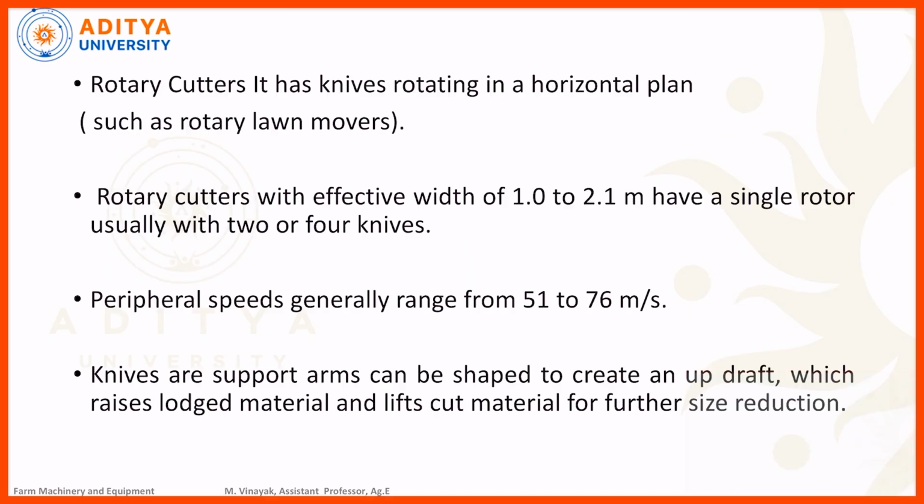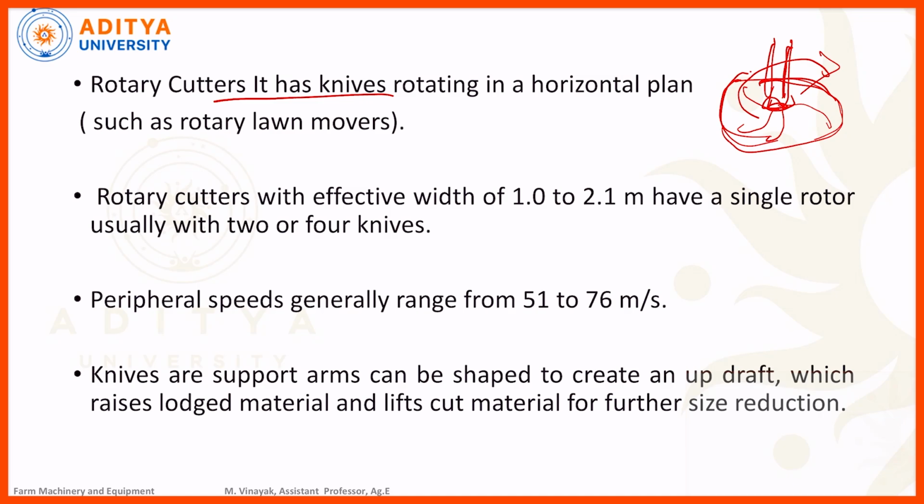Next, let us look at some terminologies and important information regarding harvesting. Rotary cutters have a knife rotating in a horizontal plane, such as rotary lawn mowers. Suppose one rotor is there, a vertical rotor. This vertical rotor consists of a set of knives. These knives will be rotated in a horizontal direction, like this. Most lawn mowers consist of this type of mechanism.